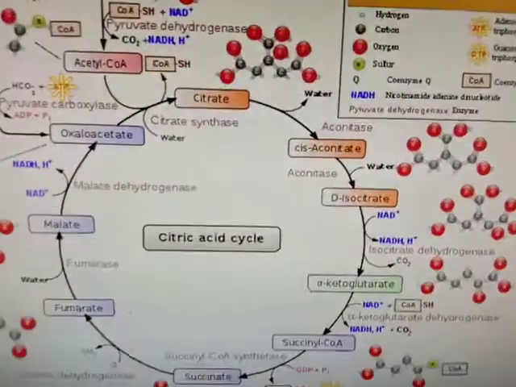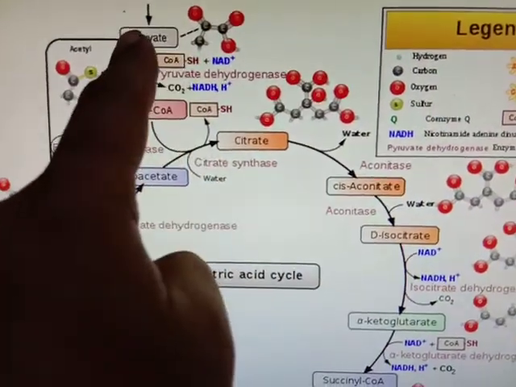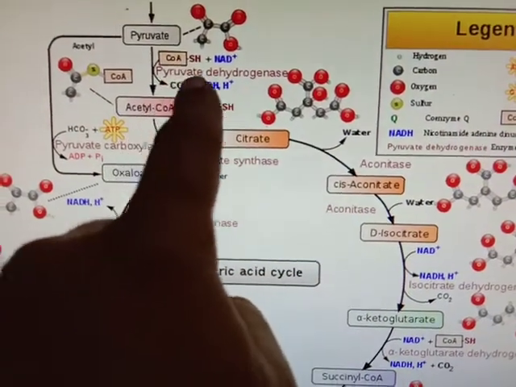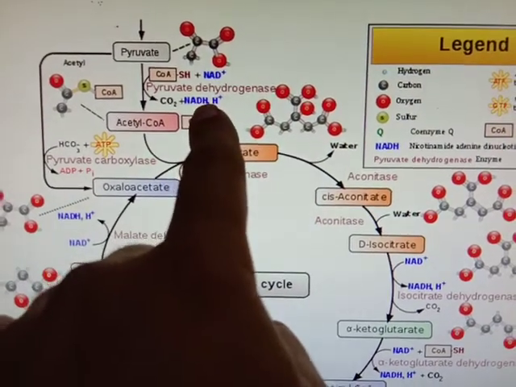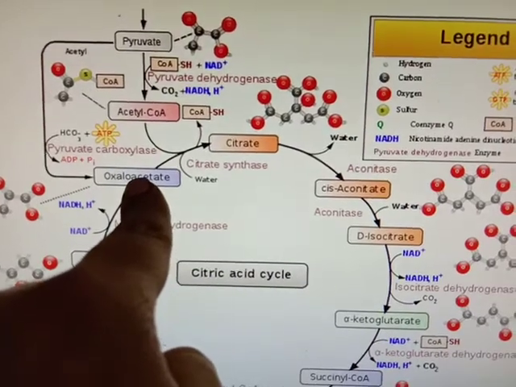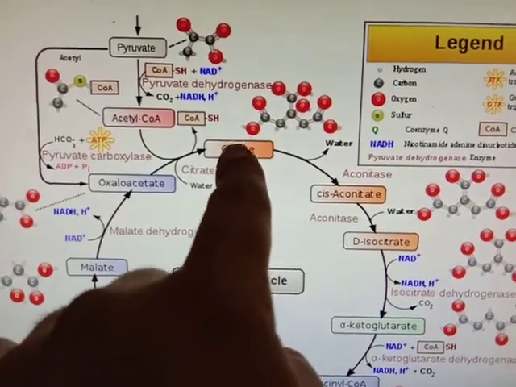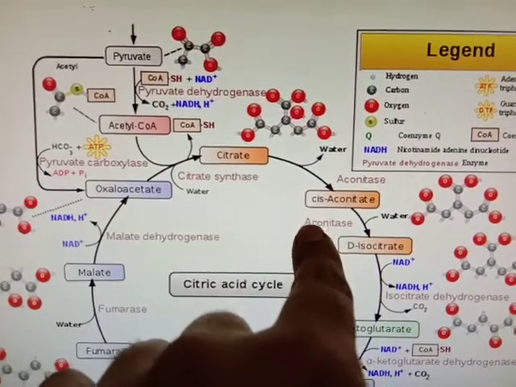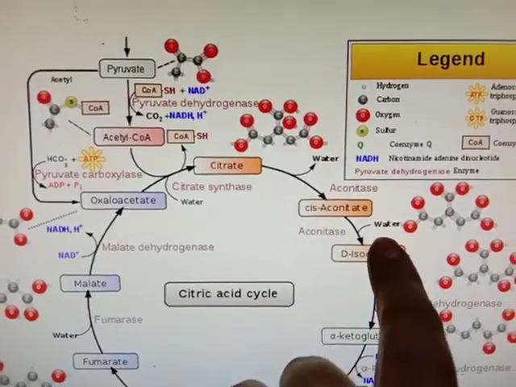Now see the diagrammatic example. Pyruvate is converted into acetyl coenzyme A by the pyruvate dehydrogenase complex. Here NADH is formed. Then this acetyl coenzyme A combines with oxaloacetate with the help of the enzyme citrate synthase and forms citrate. Then citrate is converted into isocitrate with the help of the aconitase enzyme, where first dehydration takes place, then hydration takes place.